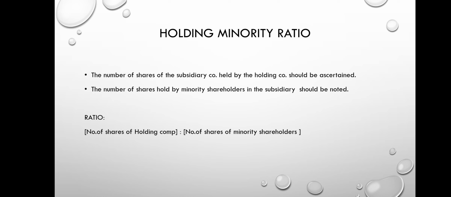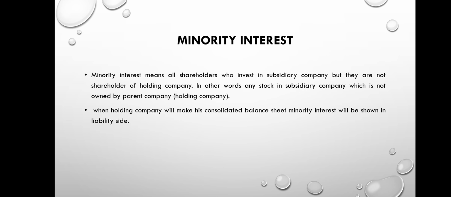For the holding minority ratio, we compute the number of shares of the holding company and the number of shares of minority shareholders. The ratio is very important to ascertain in the preparation of the consolidated balance sheet. Next is the minority interest. The holding company acquires the majority representation of the shares. The balance remaining shares are held by the public, that is called the minority interest.